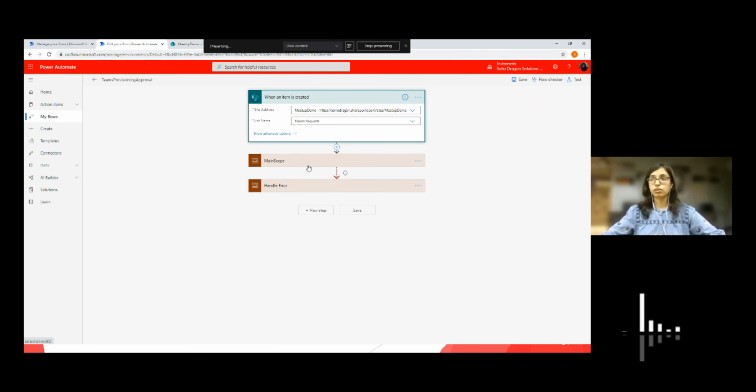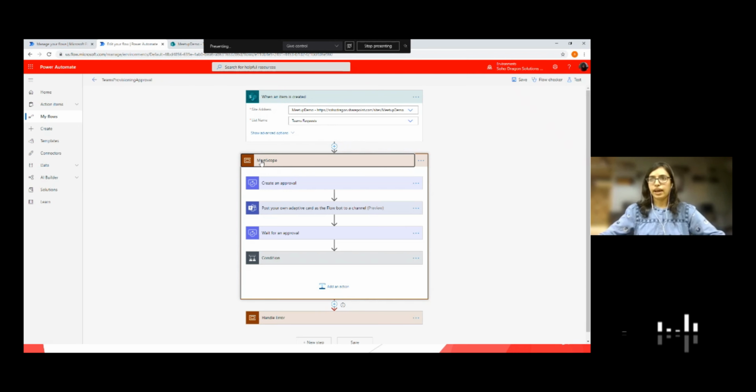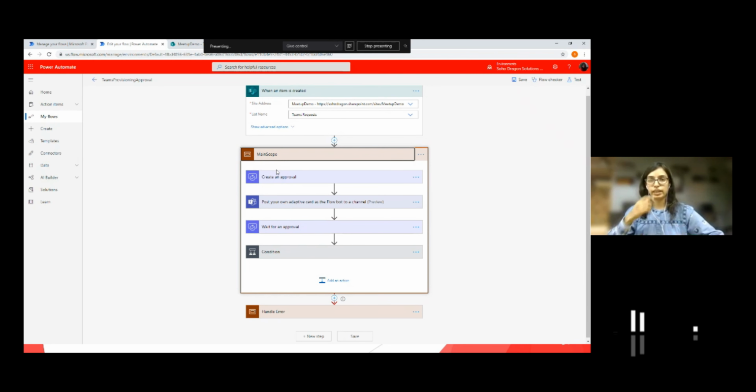Whatever follows under the trigger are all actions, meaning what my workflow is doing. I have this main scope here. I'll explain this a little later. That's one of the tips I'm going to share about what you need to take care of while designing your flows. So this is a create approval action.